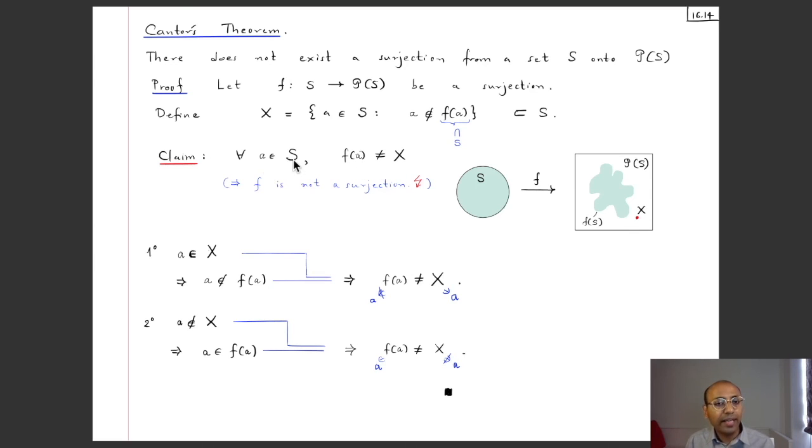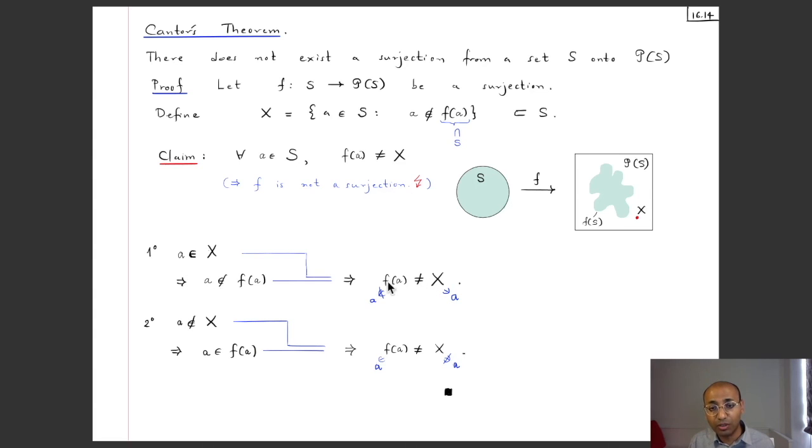So if I take an A in S, then there can be only 2 cases. Either this A belongs to this X or it does not belong to this X. If A belongs to X, that means that it has this property, so that means that A is not in F(A). But now if I look at the 2 sets X and F(A), then they can't be equal, because if they are equal, they would have exactly the same elements, but here is an element which is in X, but it is not in F(A).